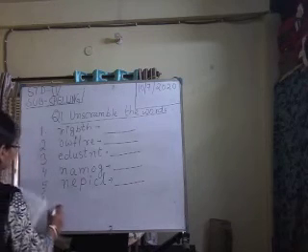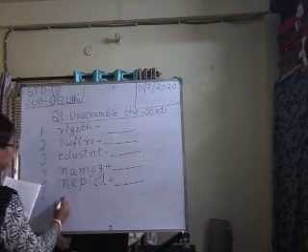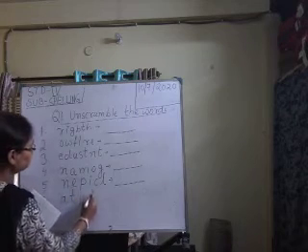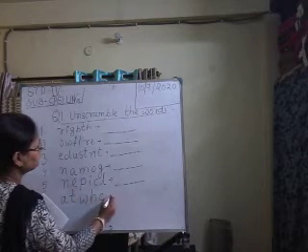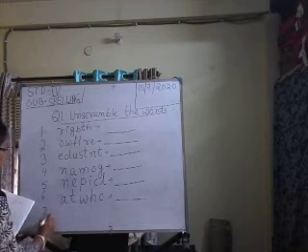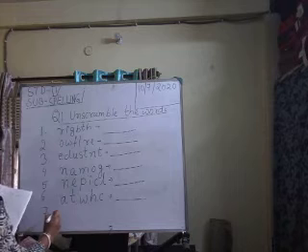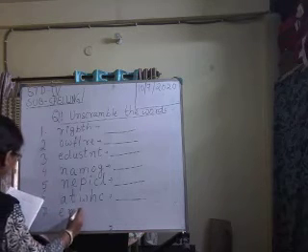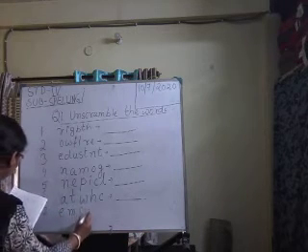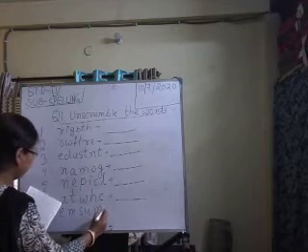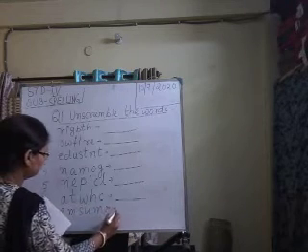Then number 6, ATWHC. Number 7 is EMSUMR.